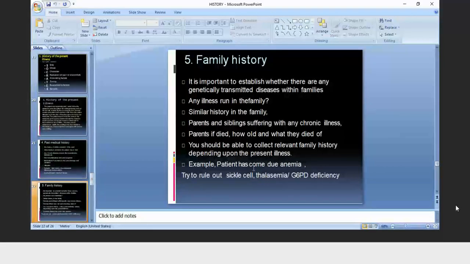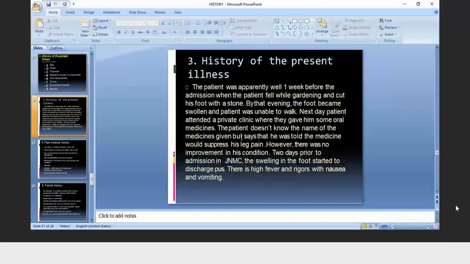Example, patient has come due to anemia. So you have to rule out, is there any history of sickle cell anemia in the family? Is thalassemia there or not? Or glucose-6-phosphate dehydrogenase deficiency is there? Yeah. First the chief complaints.